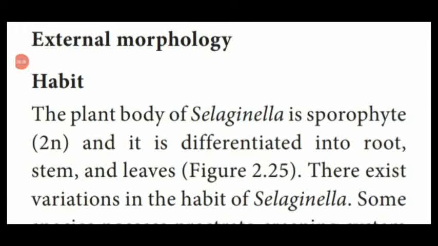Dear students, in the previous part, we have seen the introductory part and also the habitat of Selaginella, different species of Selaginella. Now, we are going to see the external morphology of Selaginella, that is habit, characteristic feature of Selaginella. The plant body of Selaginella is a sporophyte, differentiated into root, stem and leaves, and also diploid in condition.